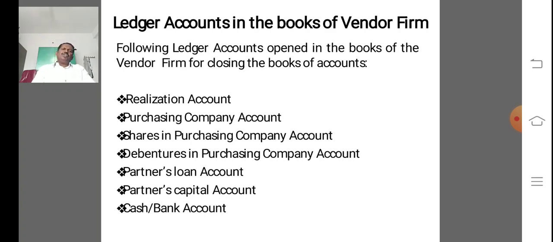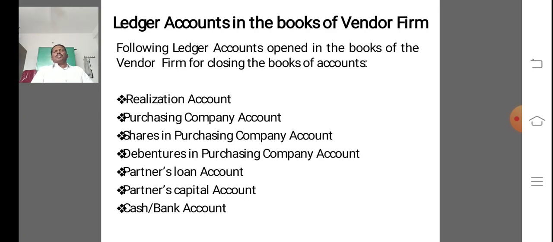So in step number 3, in an examination, they either ask for closing journal entries in the books of the vendor firm, or ask for preparation of the necessary ledger accounts in the books of the vendor firm.